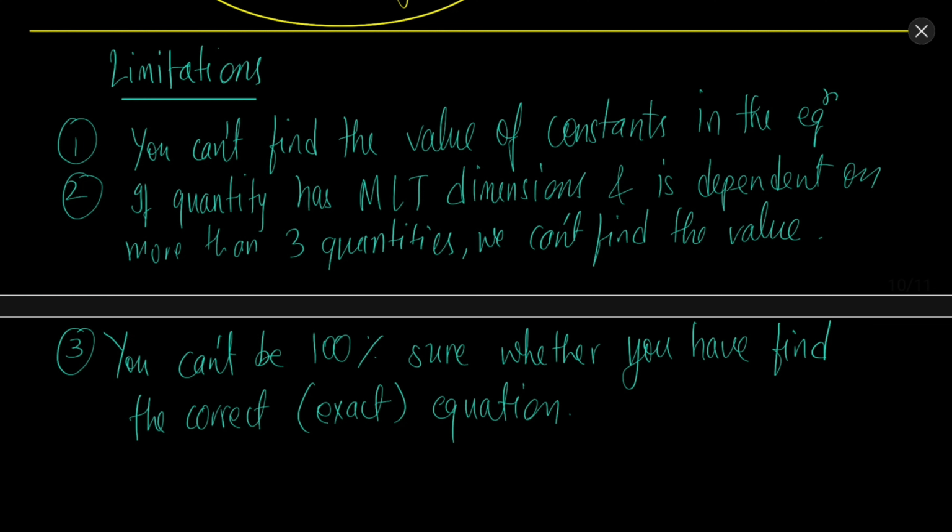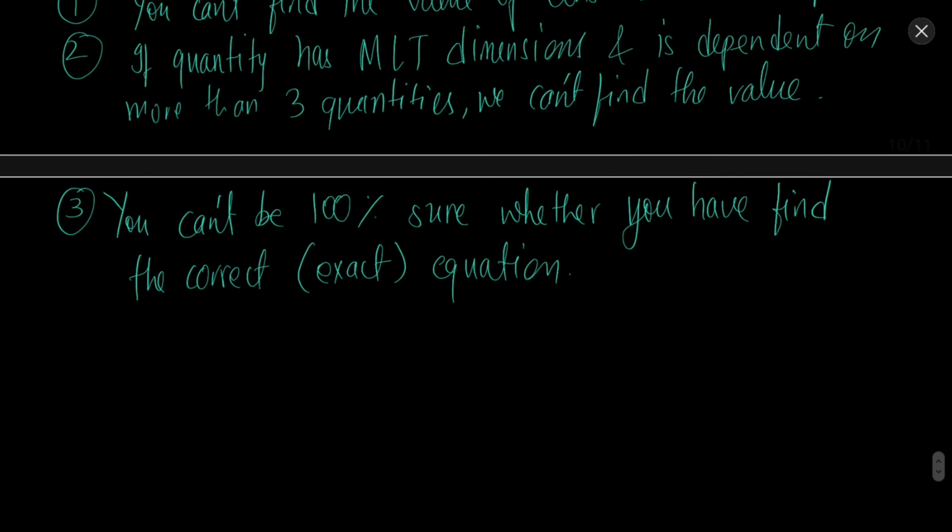Because there are many quantities having similar dimensions. For example, you will find in the upcoming chapters that torque, work, and so many such quantities have quite similar dimensions. So you cannot be sure every time that if the dimensions are equal on both sides, then that equation is completely correct. So this is one limitation.